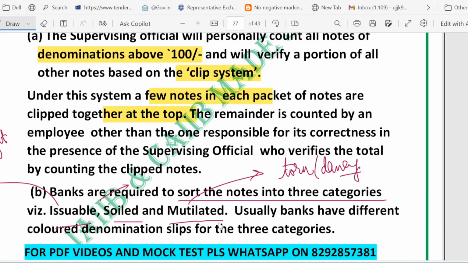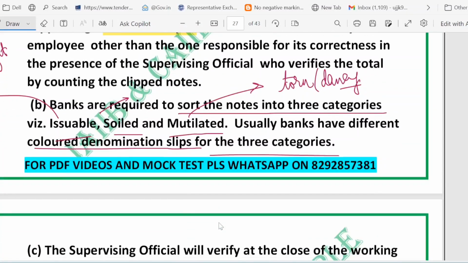Each category is usually marked by a different color slip so that staff can quickly see how to handle each packet. So there are different color denomination slips for these categories: issuable, soiled, and mutilated. Mutilated means torn and damaged, right? So these are the points.